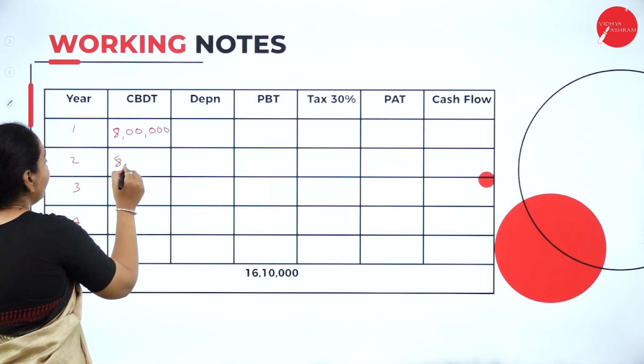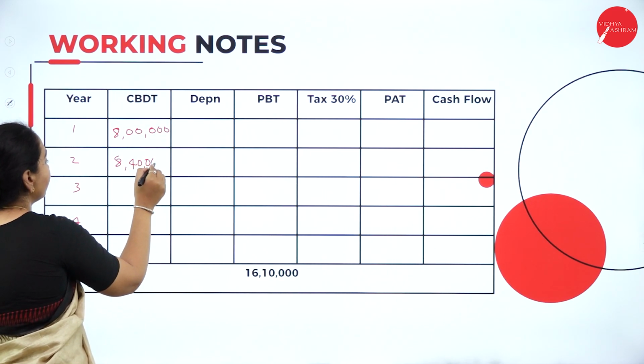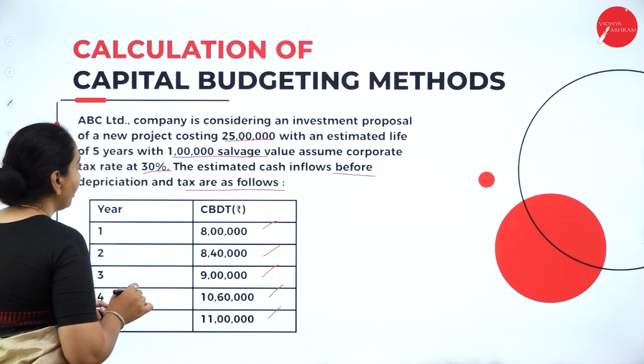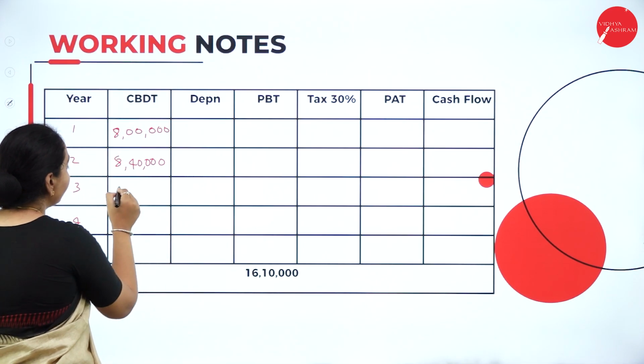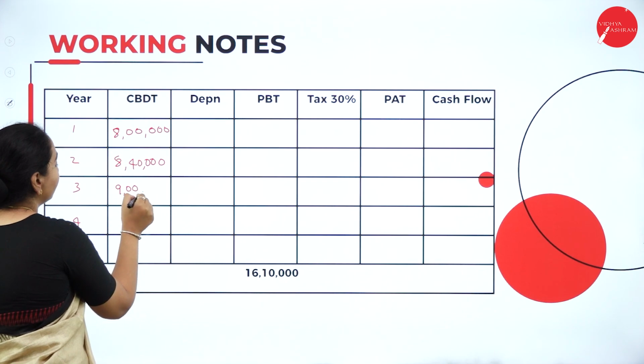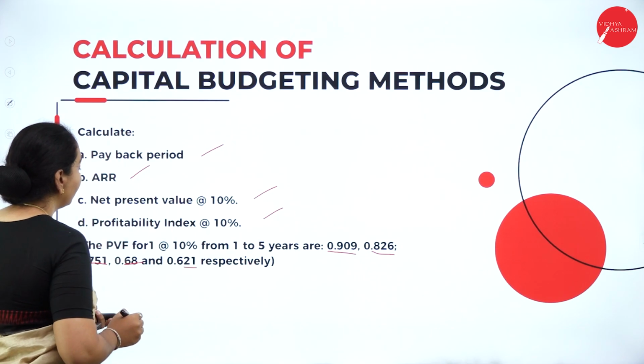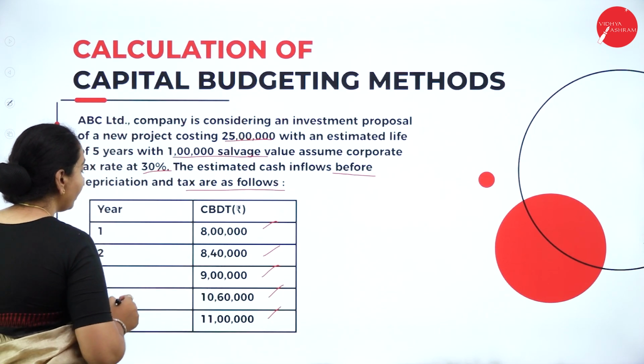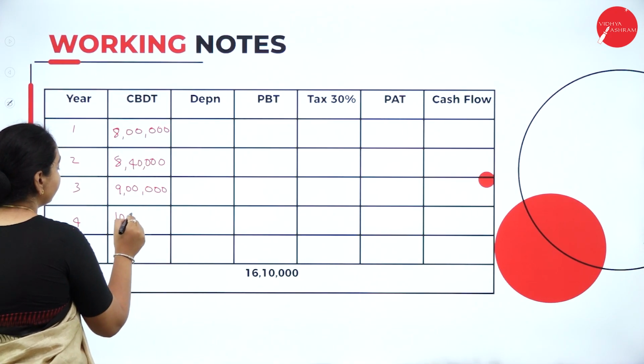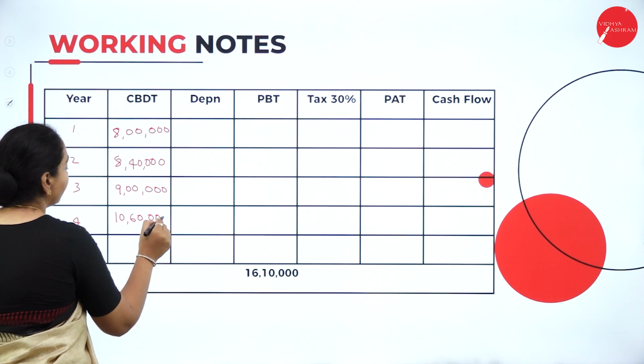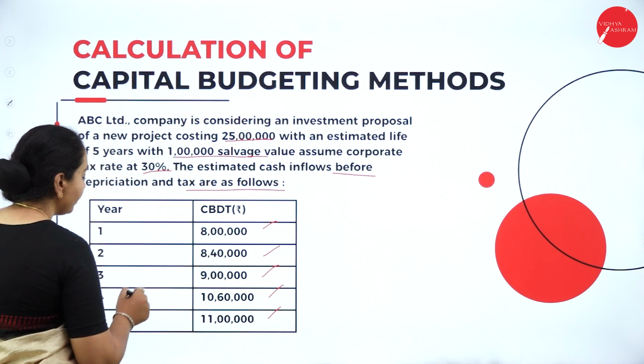In the second year 8 lakh 40,000. Then the third year 9 lakh. Then the fourth year 10 lakh 60,000. And the last year is 11 lakh.